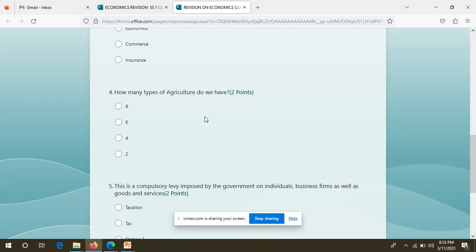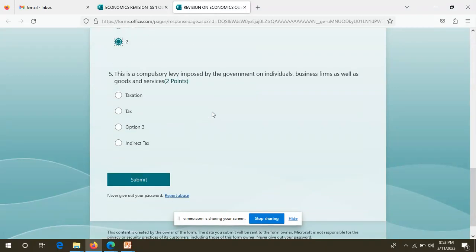Let's move to number four. How many types of agriculture do we have? You all must know that. It's very simple. Is it up to 8? Is it up to 6? Is it up to 4? The answer is 2. That is D.